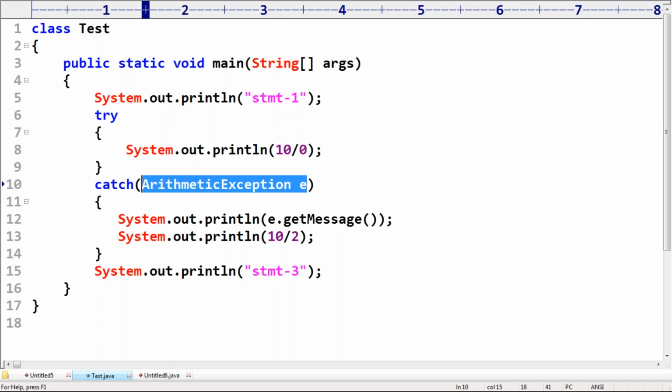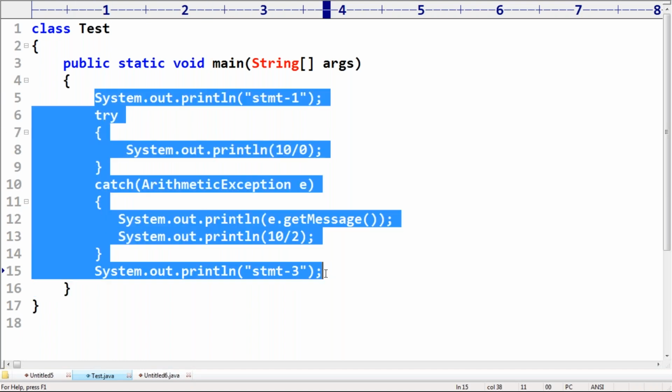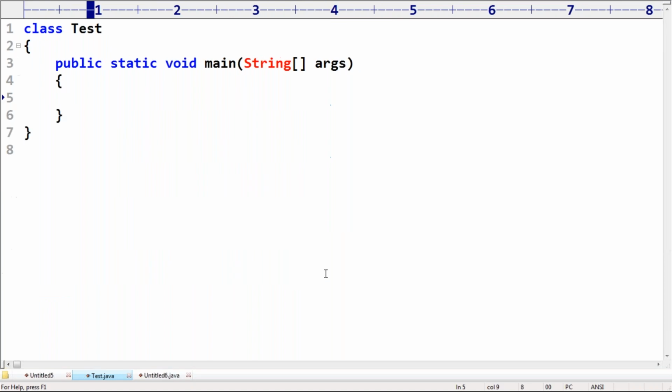Next, you know, sometimes what will happen is, take a very special case. Try: there may be a chance of raising multiple exceptions. There is a possibility, right? Sir, best example, I want to read A and B from the keyboard. Int A is equal to Integer dot parseInt of args 0. Have you remembered?